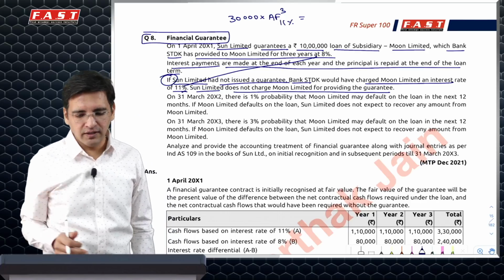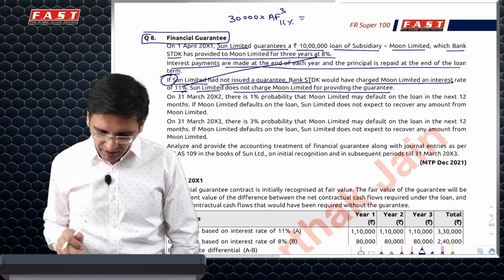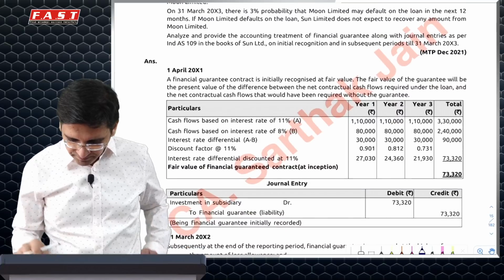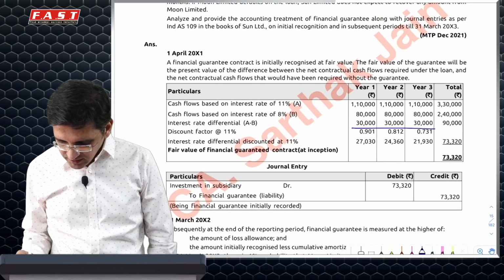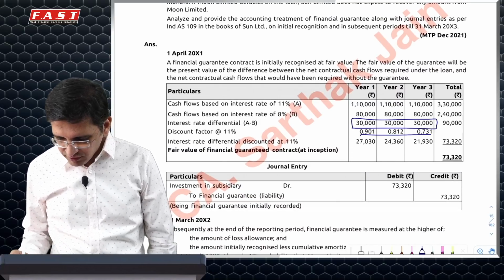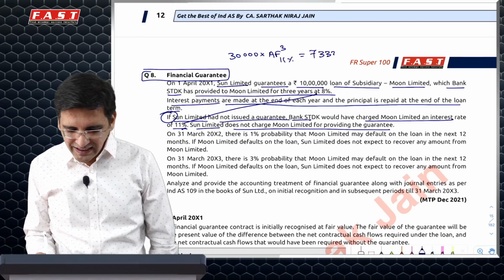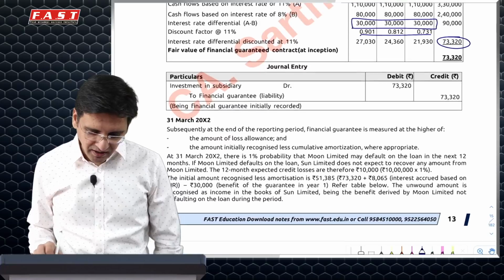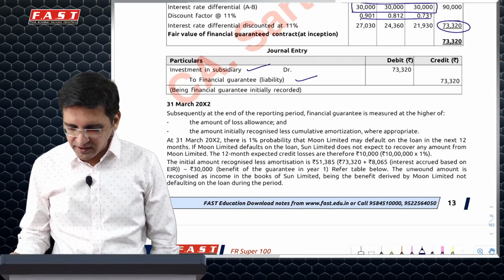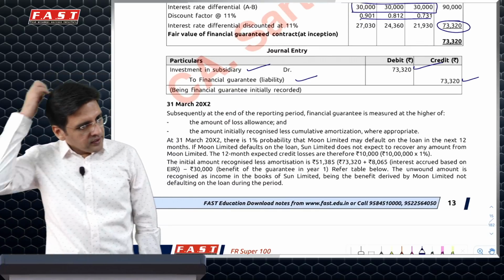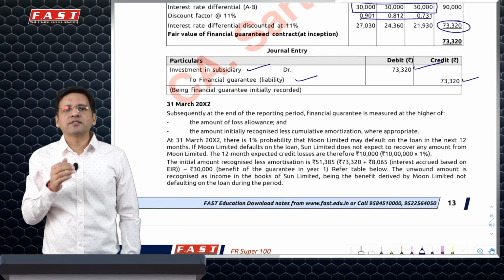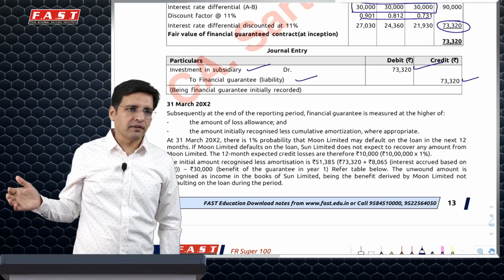Present value, if I calculate, it will be present value of 30,000 for 3 years. So what they've done is they've calculated this 30, 30, 30 present values, annuity factor they've calculated to 73320. So this is initial recognition entry, investment in subsidiary to financial guarantee. Now Ind AS 109 says that this is your income which you should recognize over a period of 3 years.